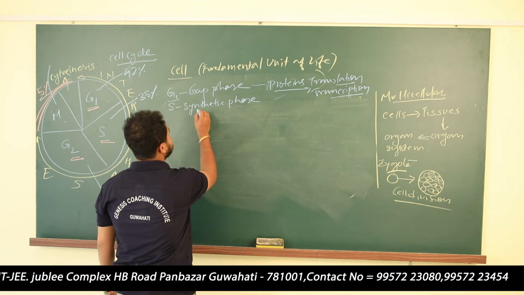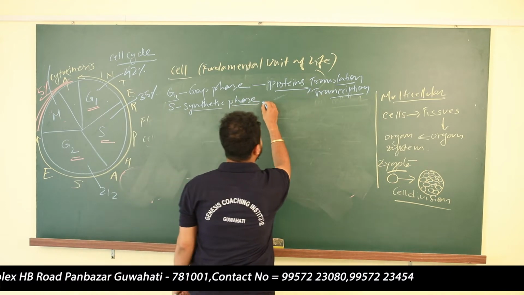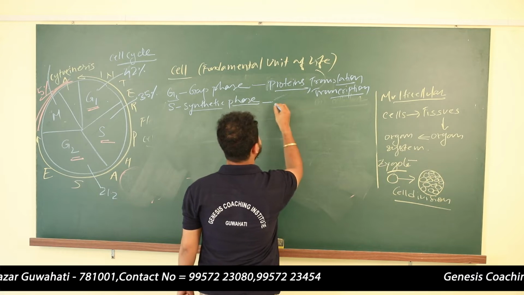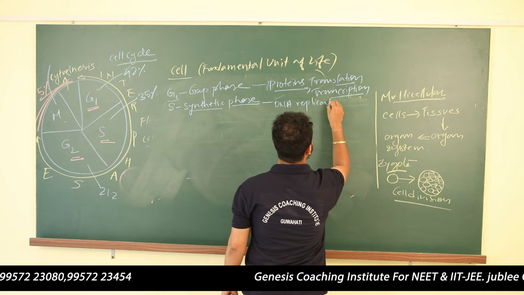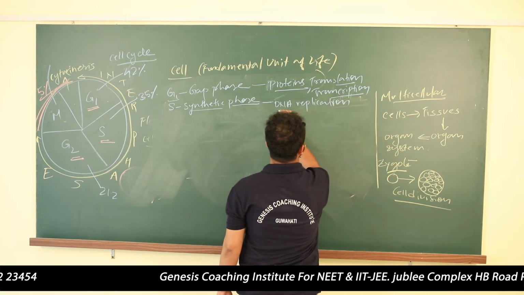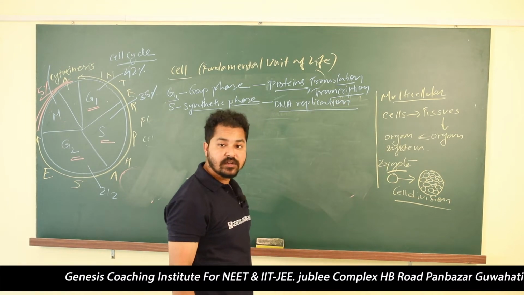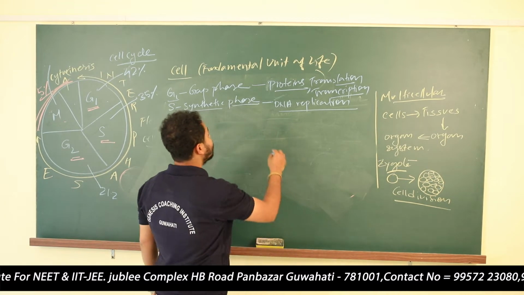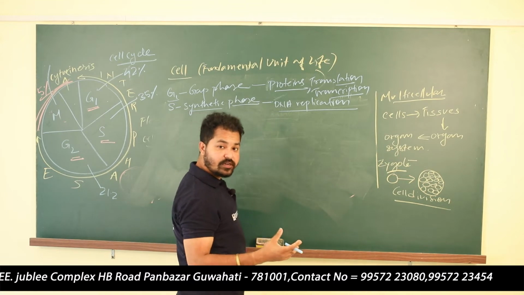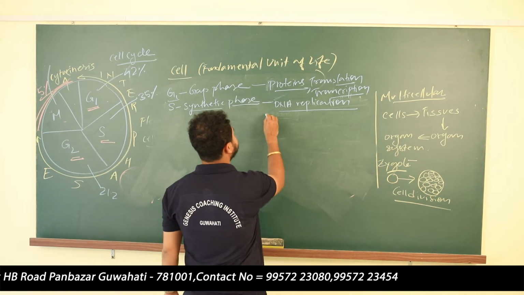In S phase, the synthetic phase, what is produced? In S phase, you see, DNA replication will take place. We know what DNA replication is. DNA replication means duplication of DNA. From one DNA, another DNA will be produced. So for DNA replication, we need one protein. We know what the protein is. The protein is histone protein.